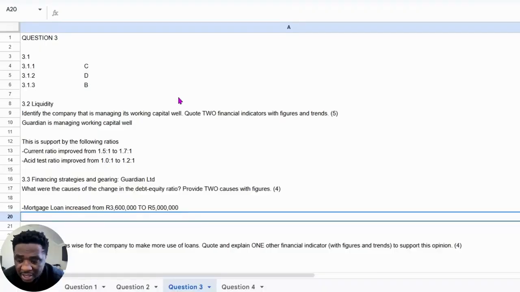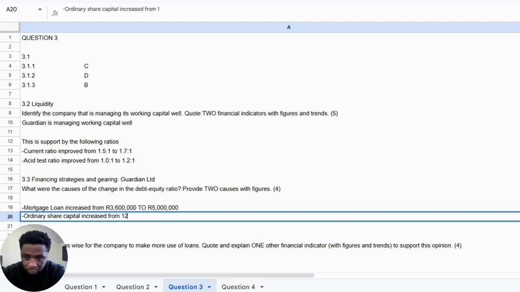So we're going to say that ordinary share capital increased from 12 million to 20.